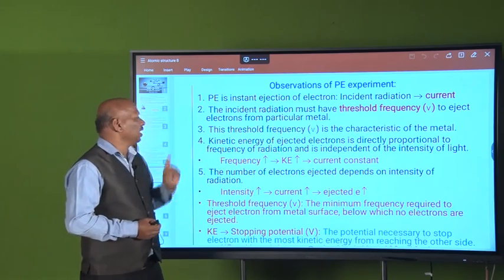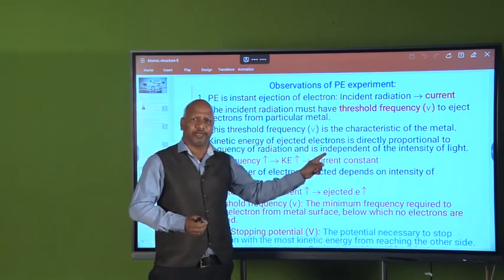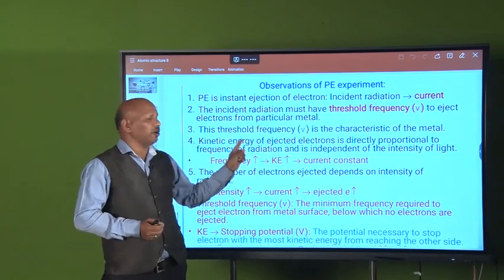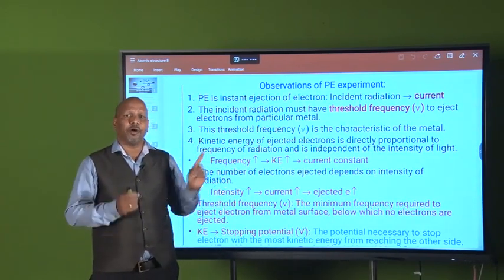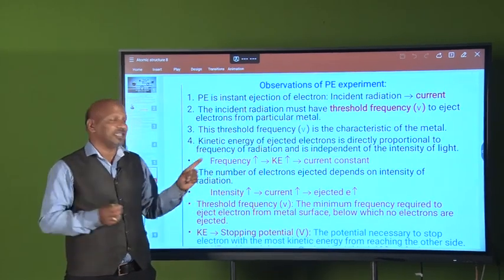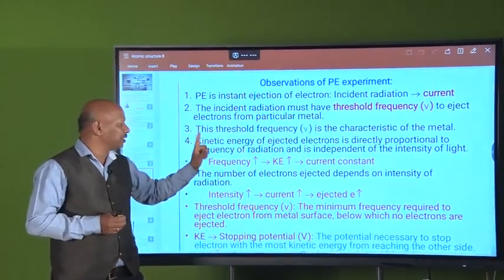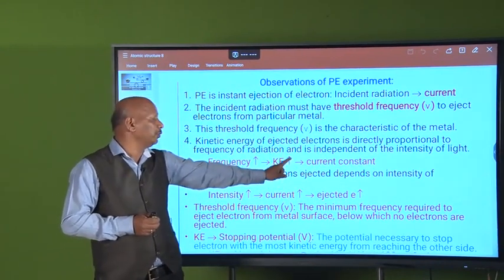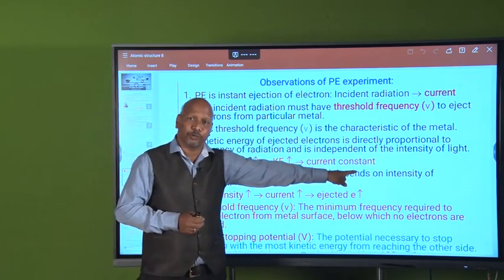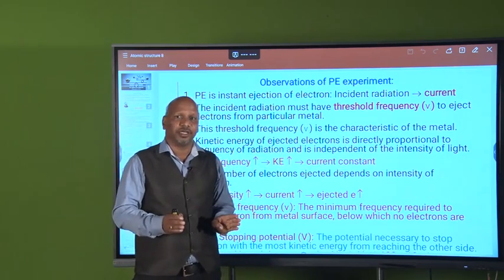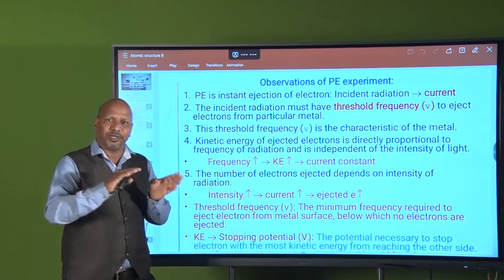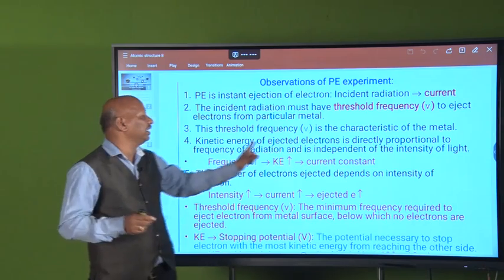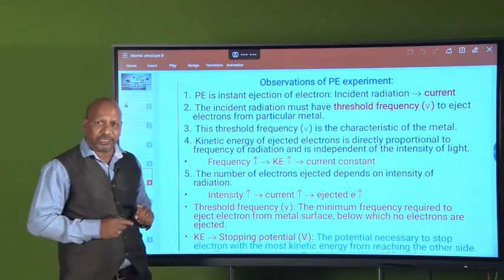Then the fourth one: the kinetic energy of the ejected electron is directly proportional to the frequency of the radiation. If you want to increase the kinetic energy, that is directly proportional to frequency. That means if you increase the frequency, the kinetic energy of the ejected electron increases. So the current is not going to change. Current is constant, the number of electrons is the same, but the speed increases if you increase the frequency of the radiation.